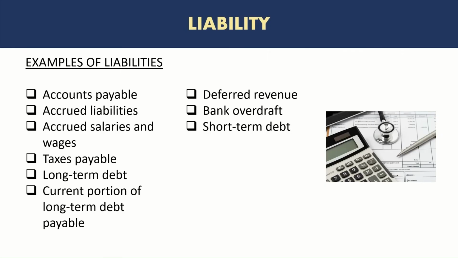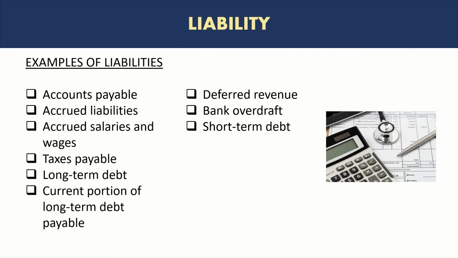The same applies for accrued salaries and wages. So the company may be paying its employees every 30 days or every month, could also be paying every week or every 2 weeks. But at the end of the month, if there are wages or salaries that have been incurred, so the employees have already done the work, but because the pay cycle is not there yet, the company has not paid.